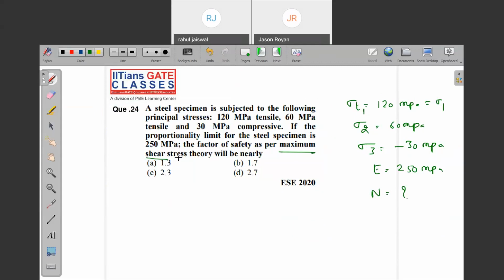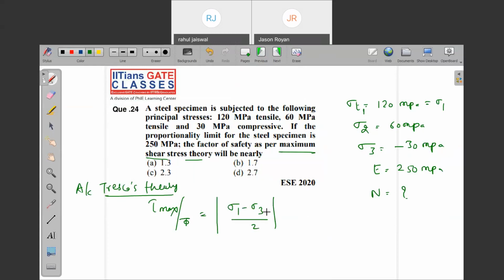according to the maximum shear stress theory? You know what the maximum shear stress theory is? We also call it Tresca theory. Of course, very good. What is the Tresca theory? Tau maximum is equal to (sigma 1 minus sigma 3) by 2. That is nothing but Sys by N, that is Syt by 2 into N. Right? There is a proportionality limit given. So I think this is sigma yt, not E. So sigma 1 minus sigma 3.